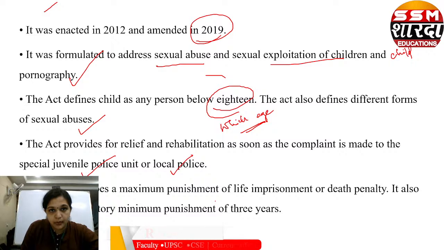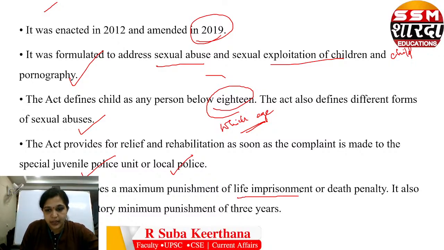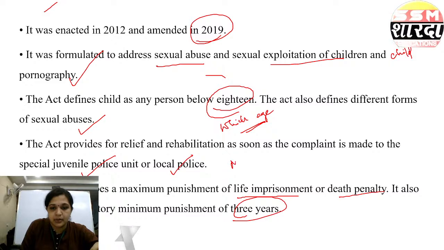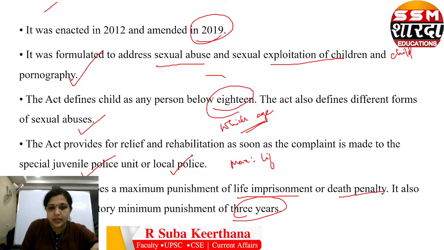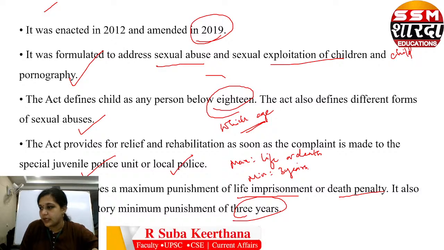So the maximum punishment according to this law is life imprisonment or death penalty. It also provides a minimum punishment of 3 years. So the maximum is life imprisonment or death penalty and the minimum is 3 years. Fine. So, very important.